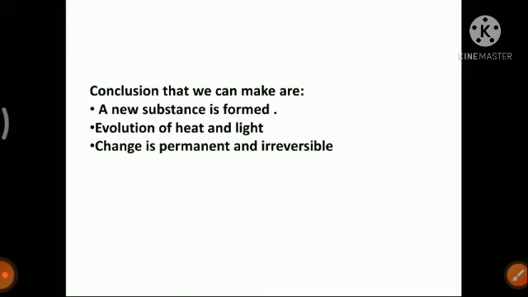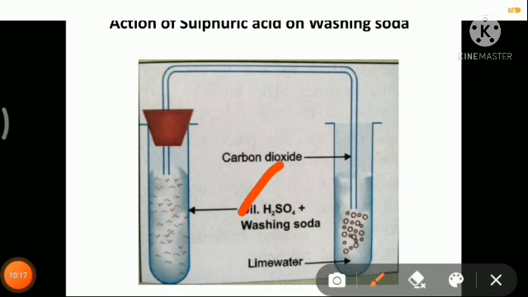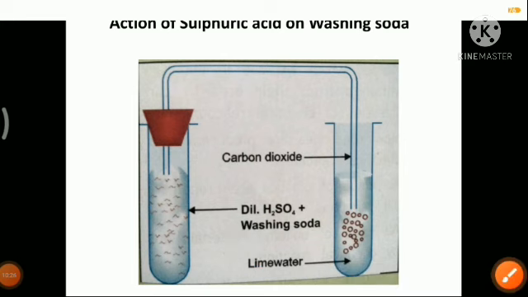Again we will look at some other examples. This is an example present in your book: the action of sulfuric acid on washing soda. Before going into this example, you all know that sulfuric acid is an example of a mineral acid, a strong mineral acid. Here you will be using dilute sulfuric acid. You can see Dil. here, which means dilute, that is, it is mixed with water.